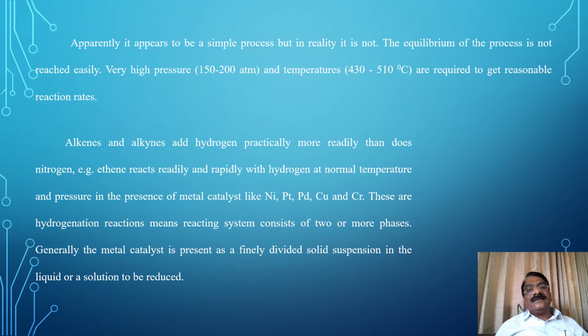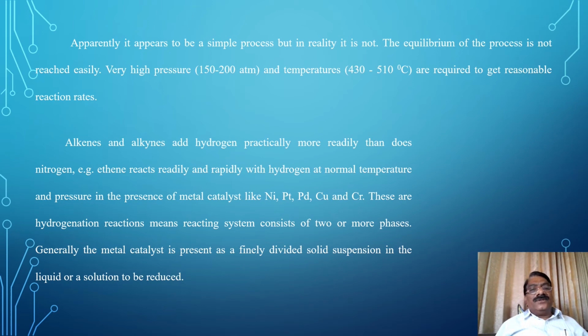Alkenes and alkynes add hydrogen practically more readily than nitrogen. For example, ethene reacts readily and rapidly with hydrogen at normal temperature and pressure in the presence of metal catalysts like nickel, platinum, palladium, copper, and chromium.